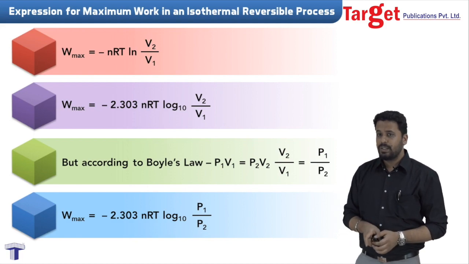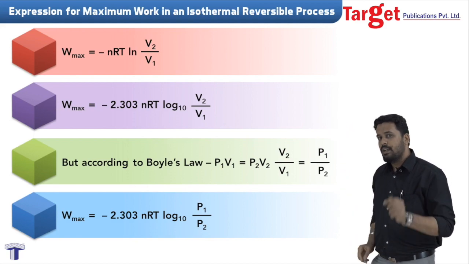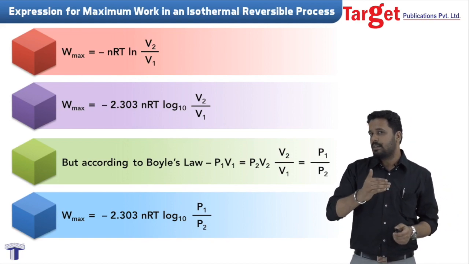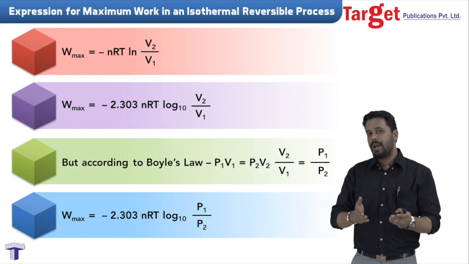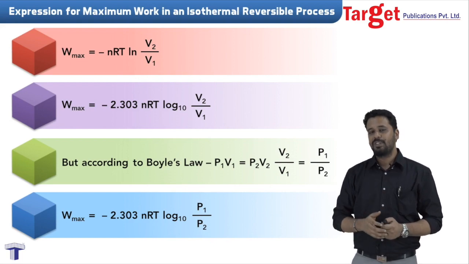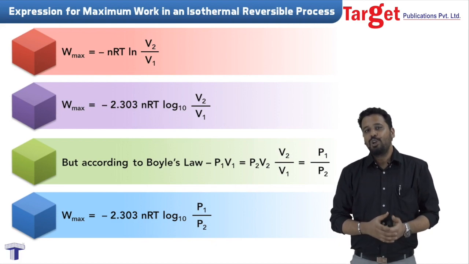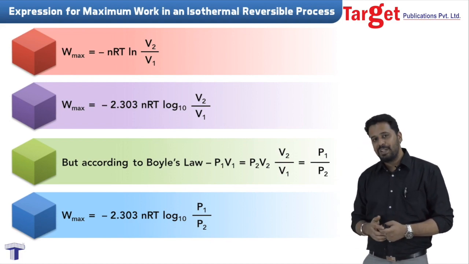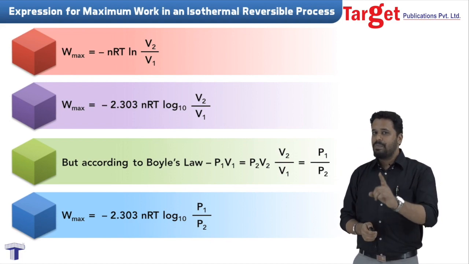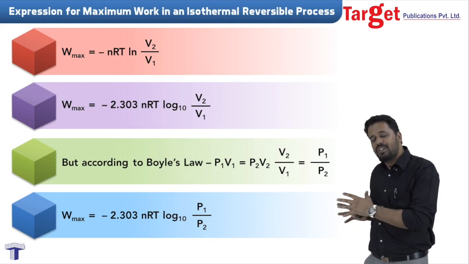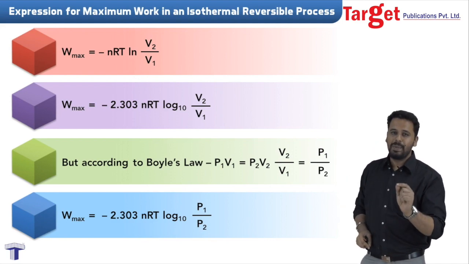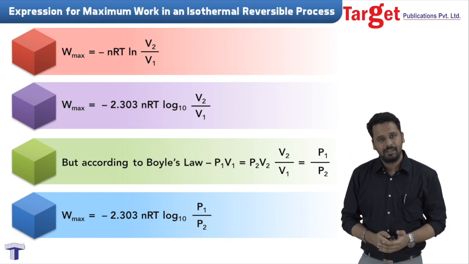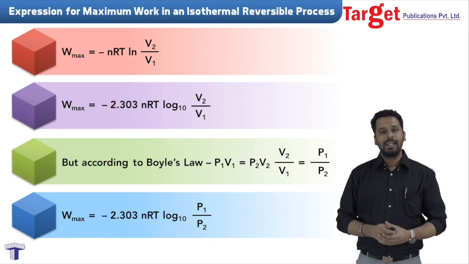So there we have it. You can see both the formulae on your screen. Both these formulae are very, very important. One is in terms of volume and the other is in terms of pressure. W max is equal to minus 2.303 nRT into log base 10 of either V2 by V1 or P1 by P2. Okay, remember students, we will use this formula only when the question clearly mentions isothermal and reversible condition. Only there can this formula be applied.